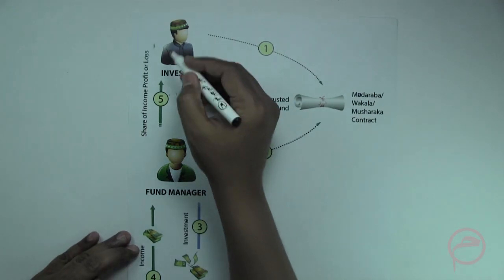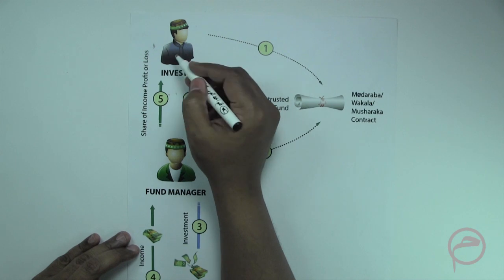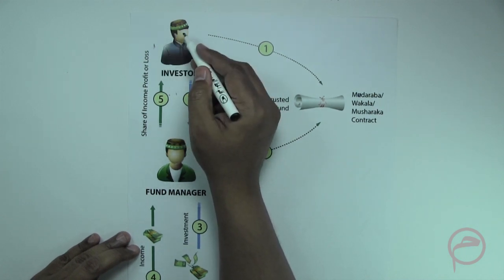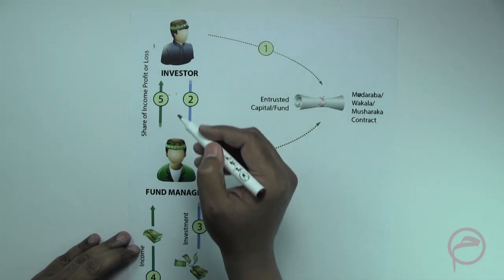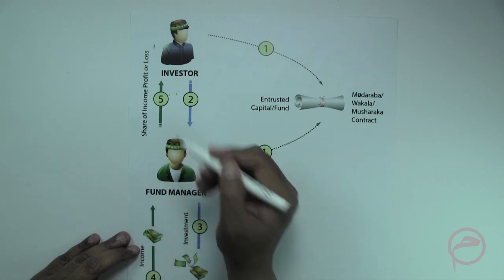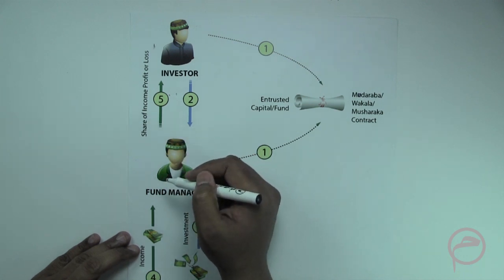So for example, this is an investor. Now this investor who wants to invest his or her liquidity in a Sharia compliant business would approach an Islamic fund, as we have just discussed in an earlier lesson.